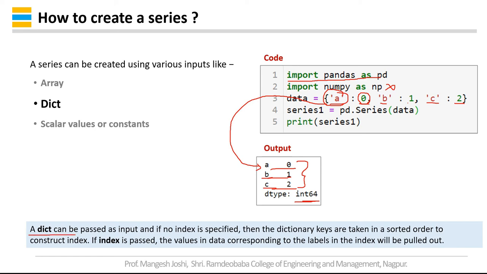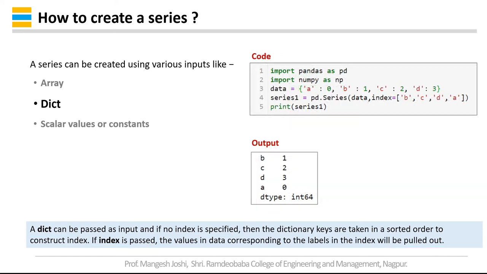A dictionary can be passed as an input. If no index is specified, then the dictionary keys are taken in a sorted order to construct indexes. If an index is passed, the values in data corresponding to the labels in the index will be pulled out. Now in this case, we have provided the indexes to the values. So up to this step it is the same as the previous example.